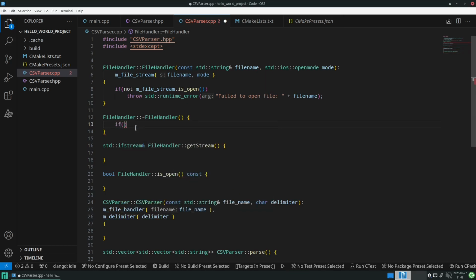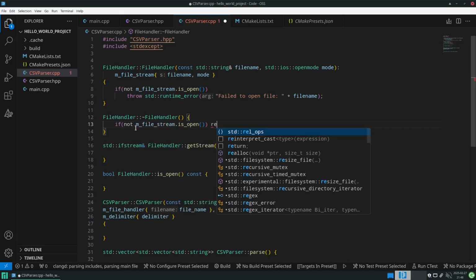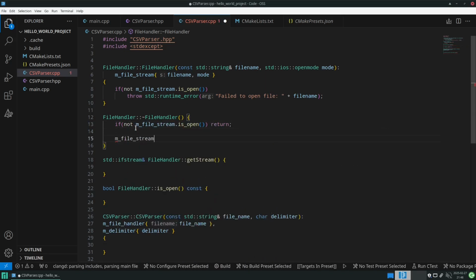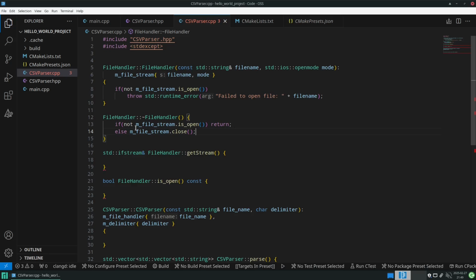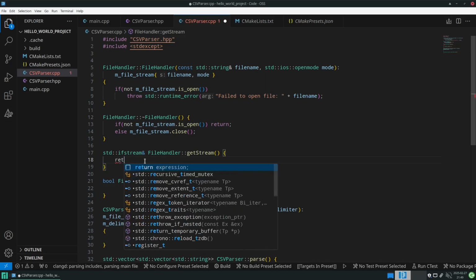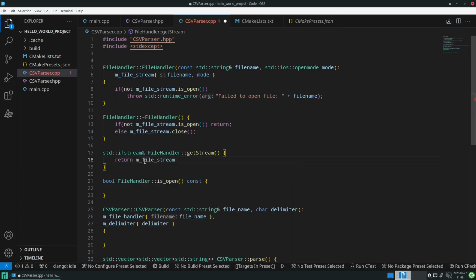So we will also check if the file stream is not open, and do an early return. And otherwise, if the file stream is open, let's state this explicitly, we will close the file stream like so. Then in the case where we get the stream, we only need to return our internal stream we have saved anyways. Here it's also very simple. We just need to check if our internal stream is open and return that.